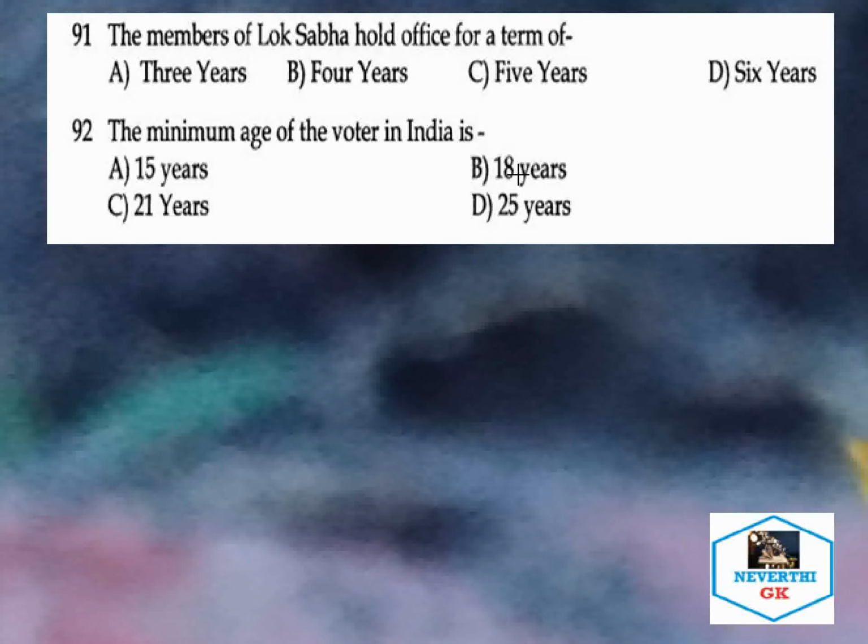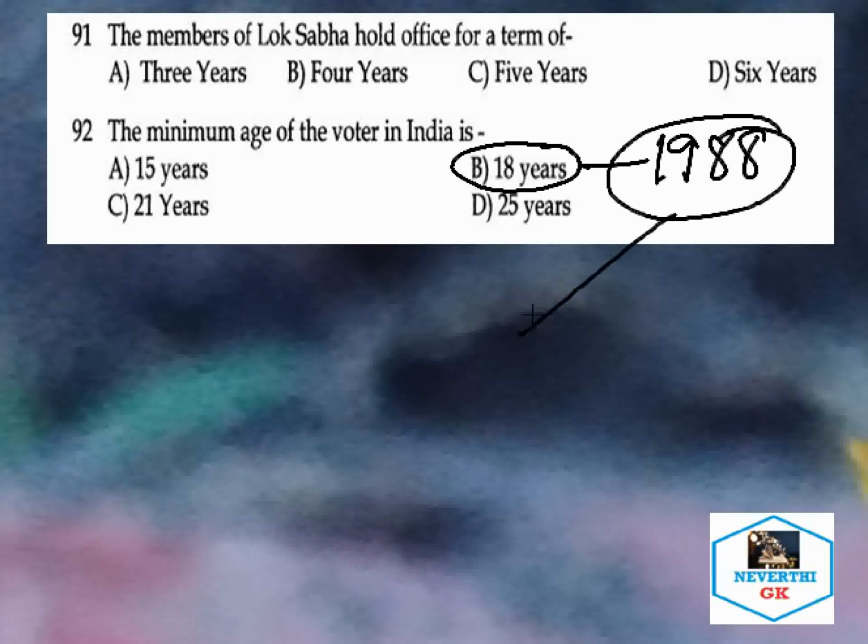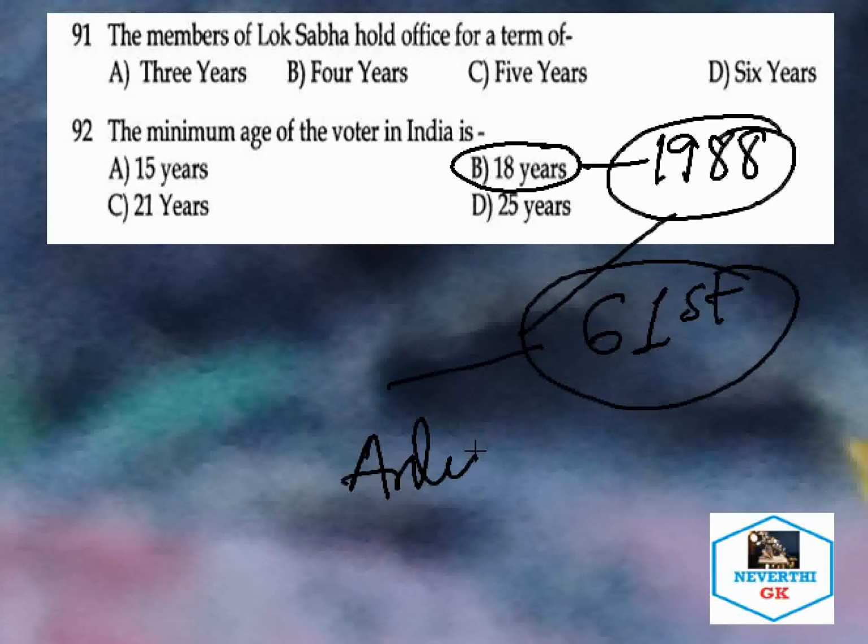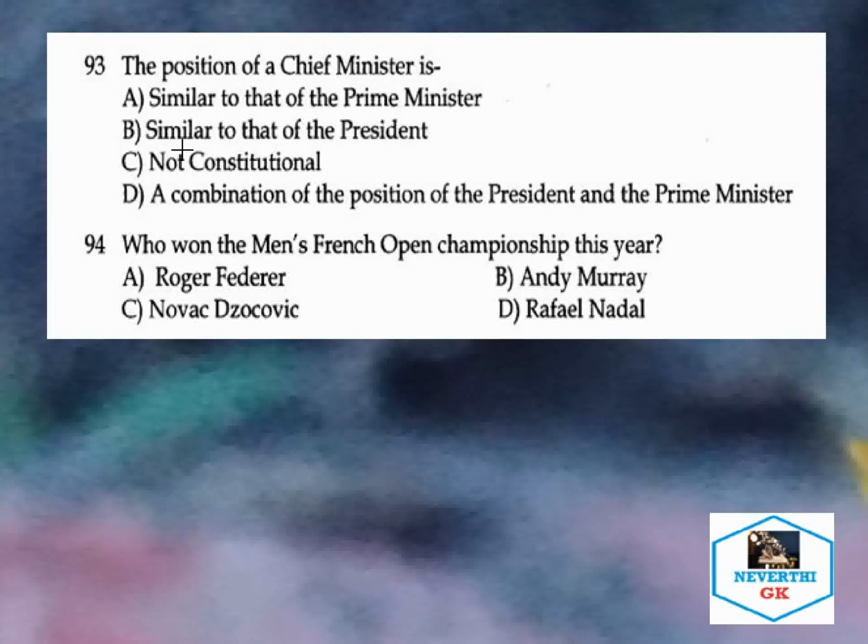So the correct answer here is 18 years. It came into effect in which year? It came into effect in 1988. So this is the important point we need to remember. After which amendment? After the 61st amendment of the Indian Constitution, after amending which article? After amending Article 326. So this is an important point that comes out of the discussion, and we need to remember it as well. So let's take another question.